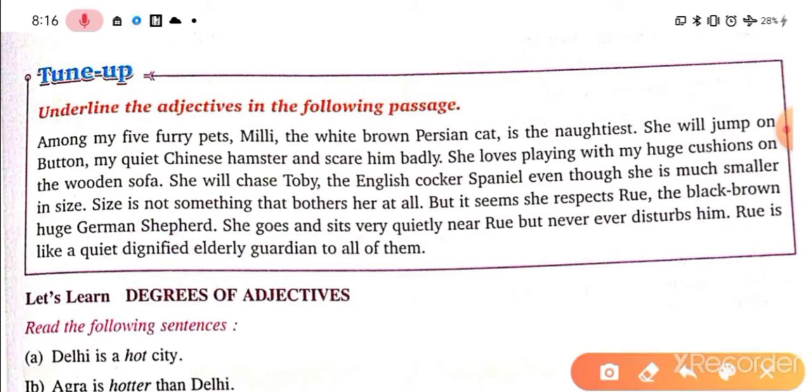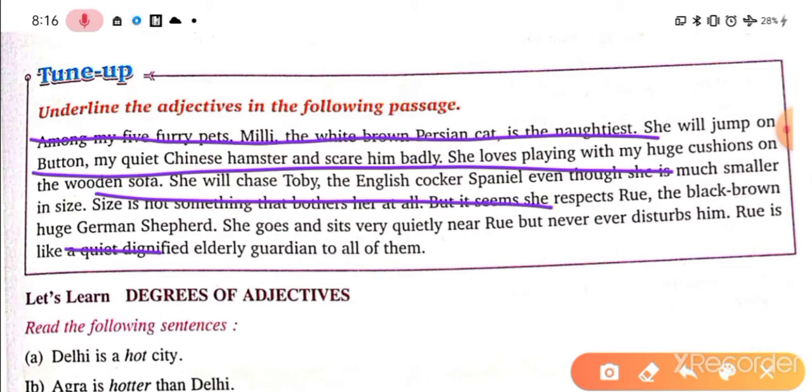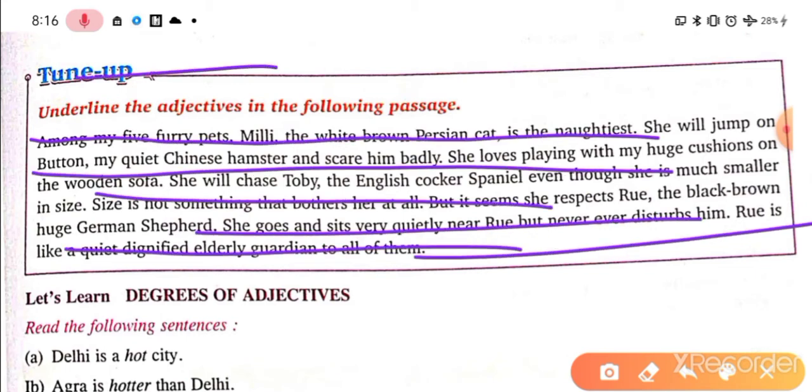I hope you enjoyed it, finding all the adjectives here from the paragraph. So this is the exercise in your homework you have to do. This is your first homework, note it down, right?